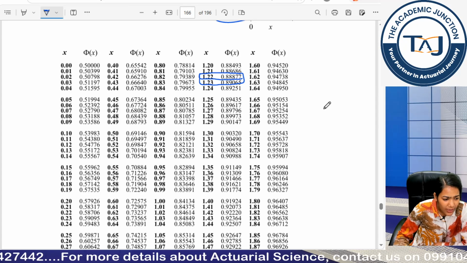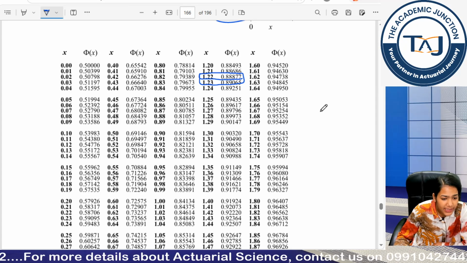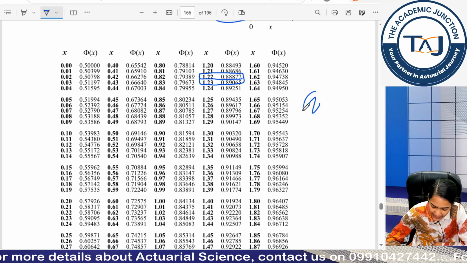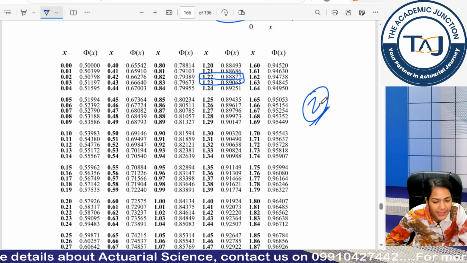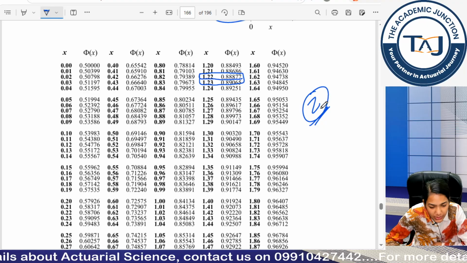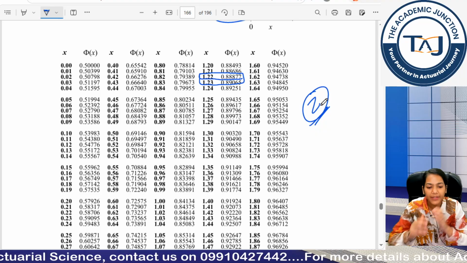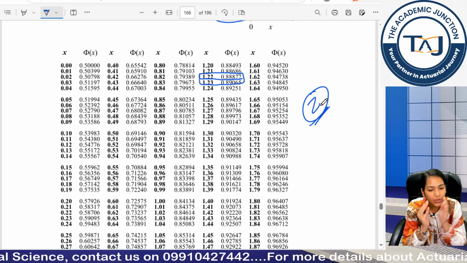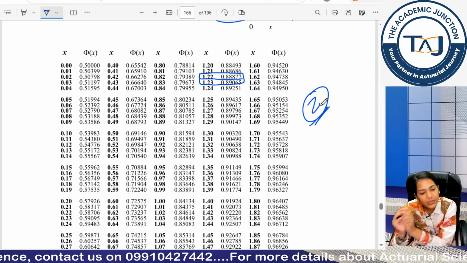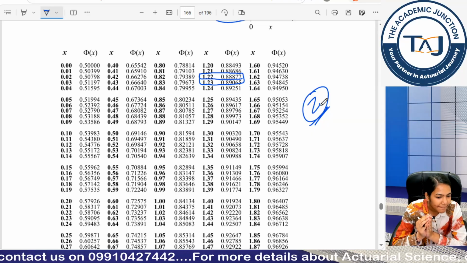So why did we take Z there? Because Z is the standardized notation for my standard normal distribution. We took Z because we have the table book values only for standard normal distribution. That's why we needed to convert a log normal to normal first, then normal to standard normal.